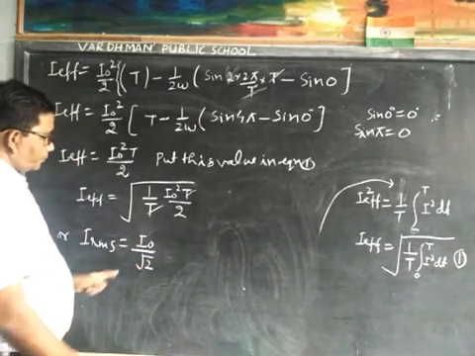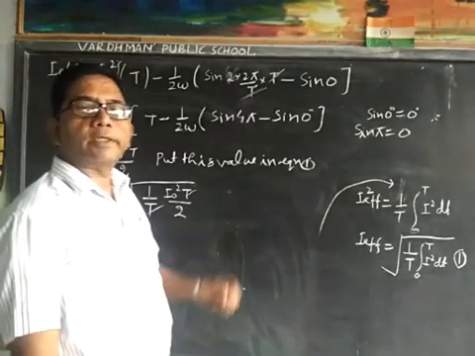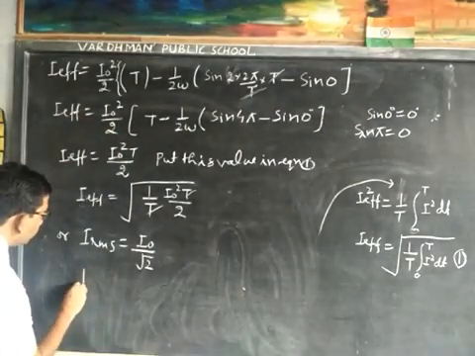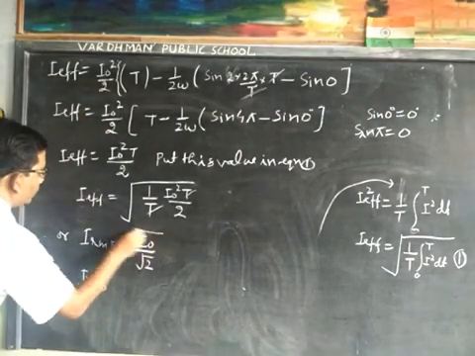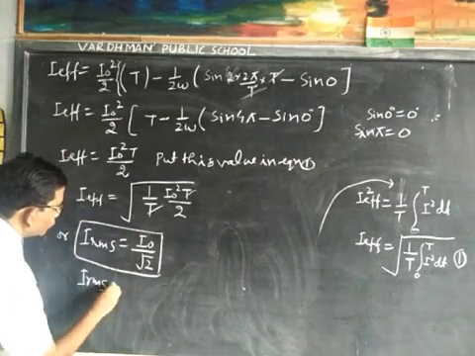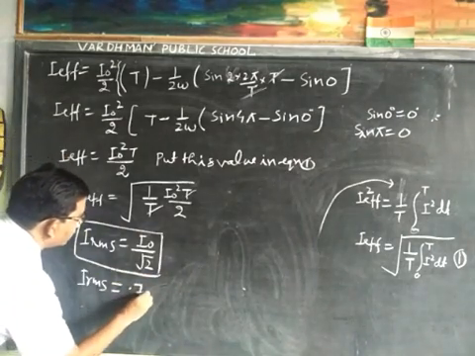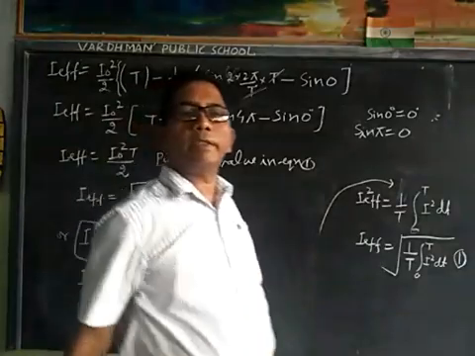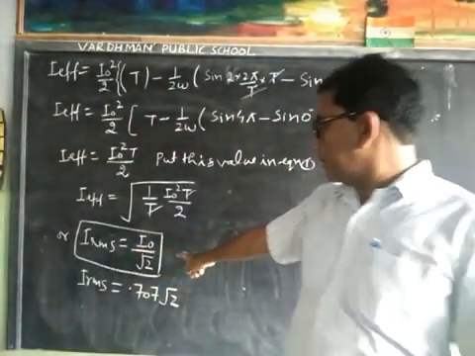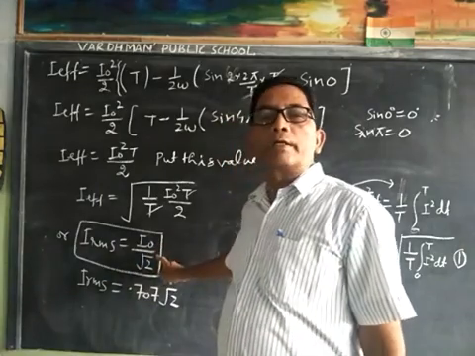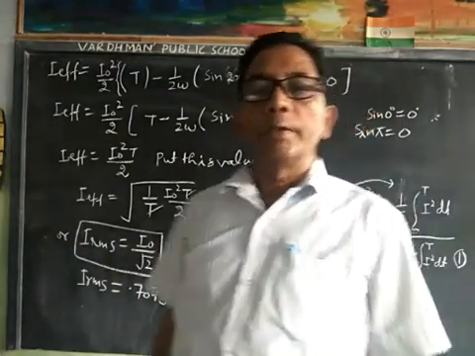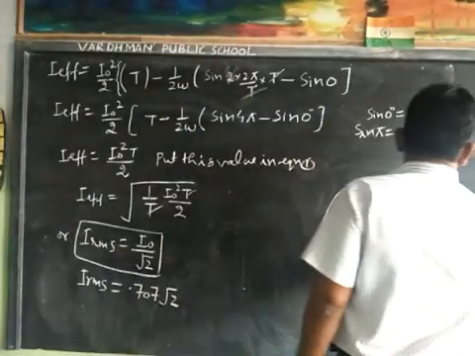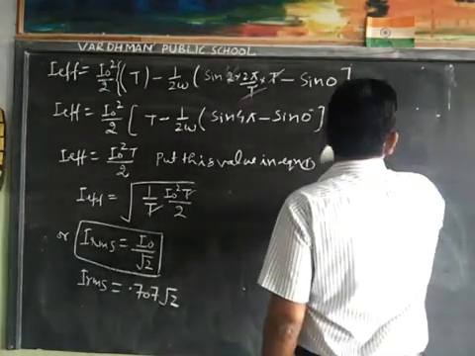When we solve this, we get 0.707 I0. IRMS is equal to 0.707 I0. Thus, we see RMS value of AC is 1 upon under root 2 times its peak value.